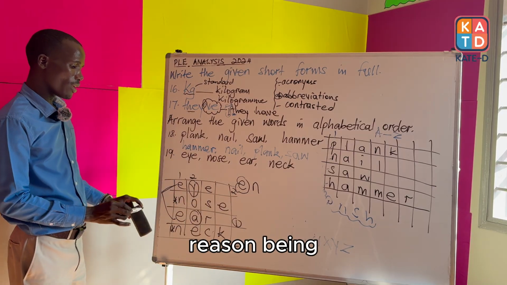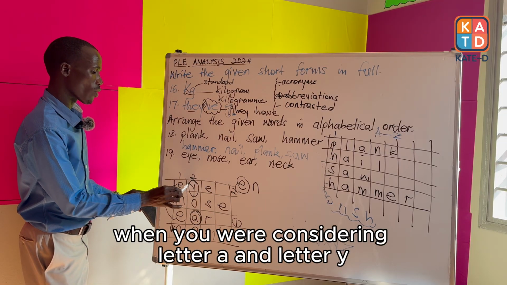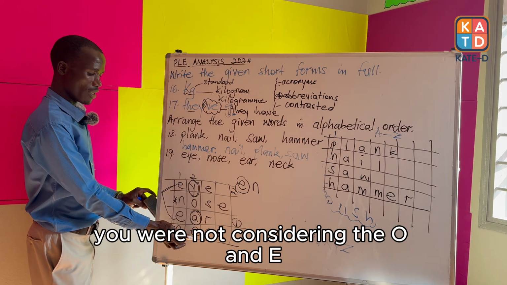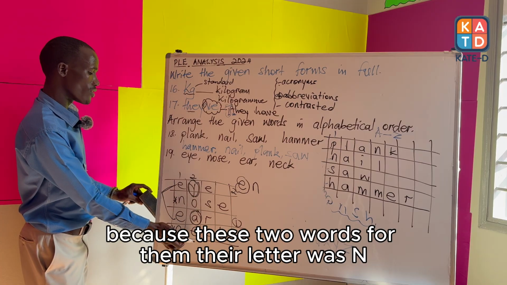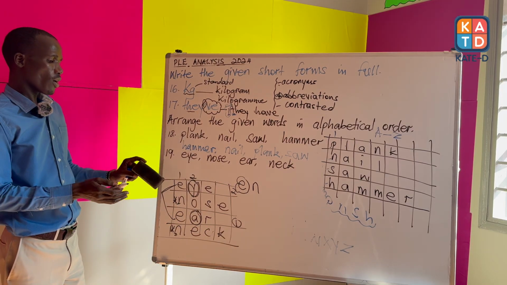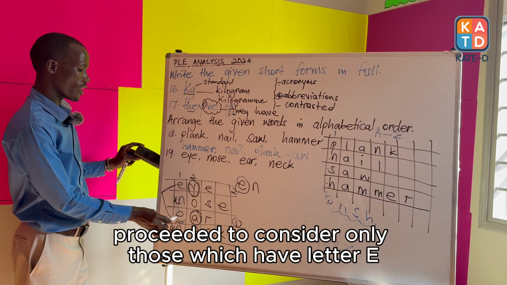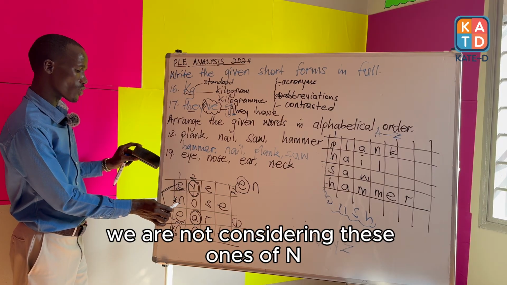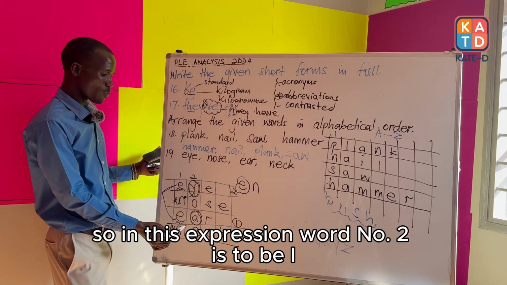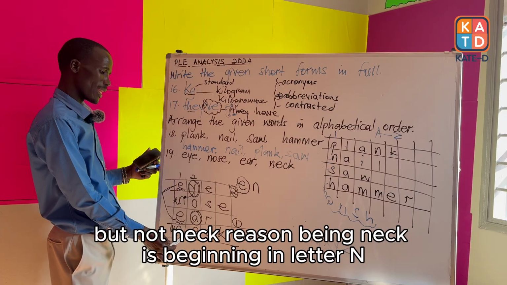Reason being, when you are considering letter A and letter Y, you were not considering the O and E, because for these two words their letter was N, but we have proceeded to consider only those which have letter E. We are not considering these ones of N. So in this expression, word number 2 is to be eye, but not neck.